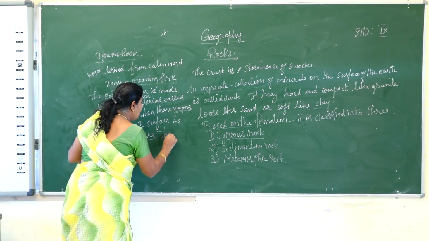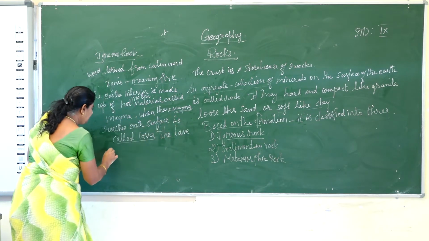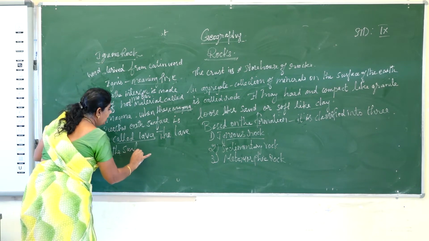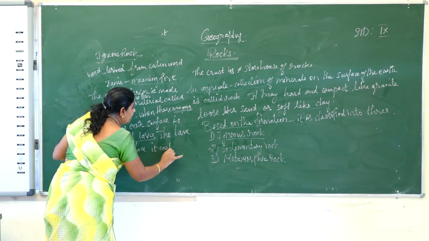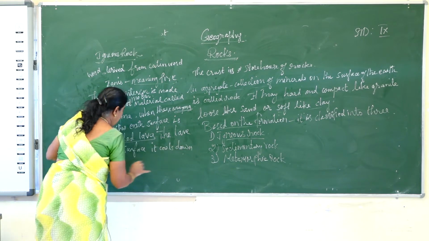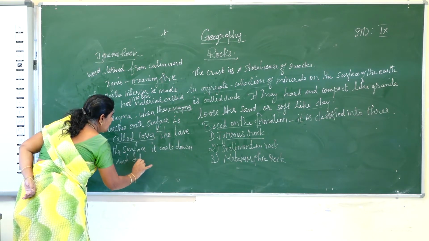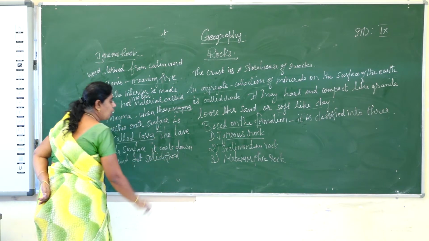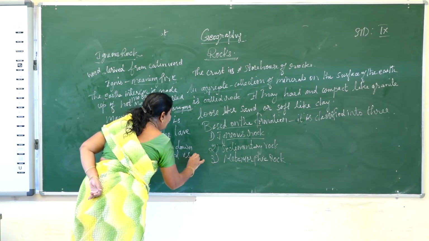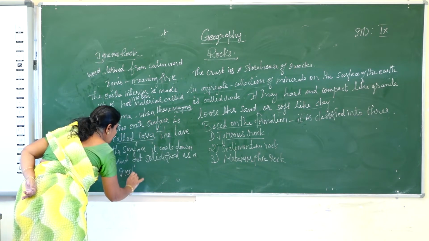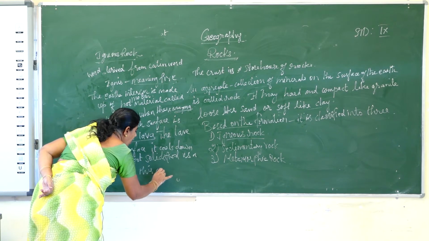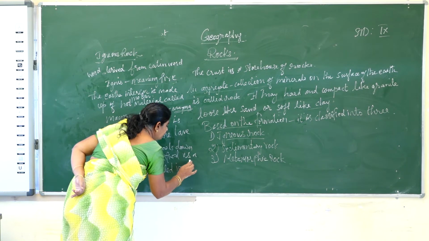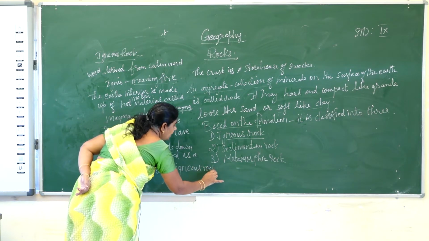What happens in the course of time? The lava on the surface cools down and gets solidified as a rock, and this rock is called igneous rock.